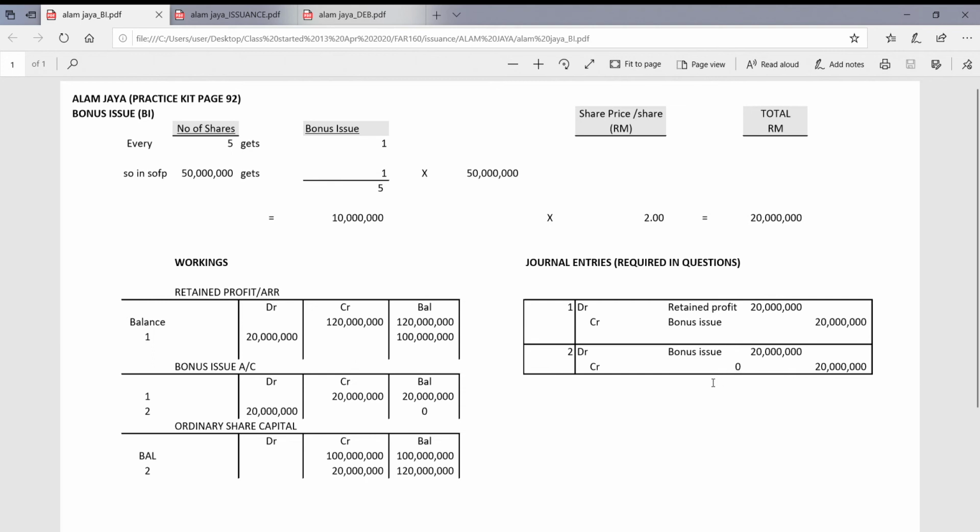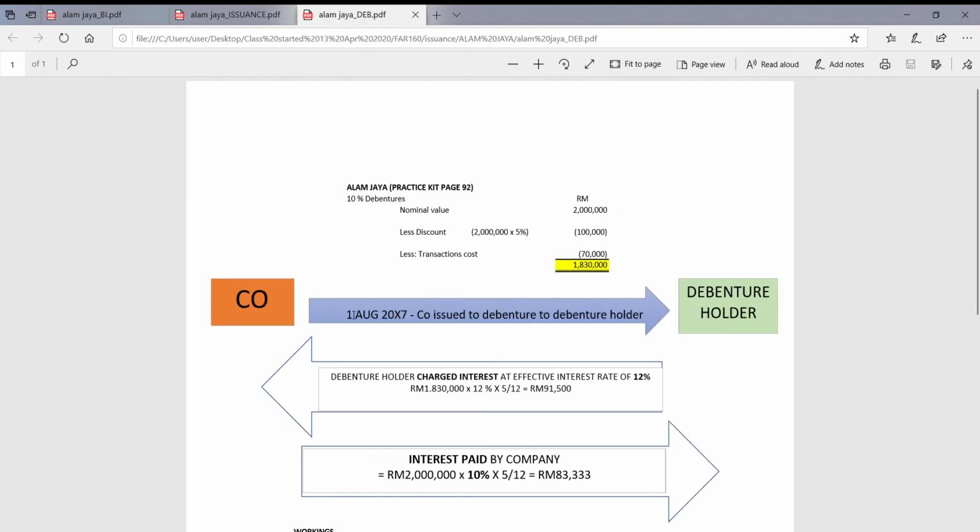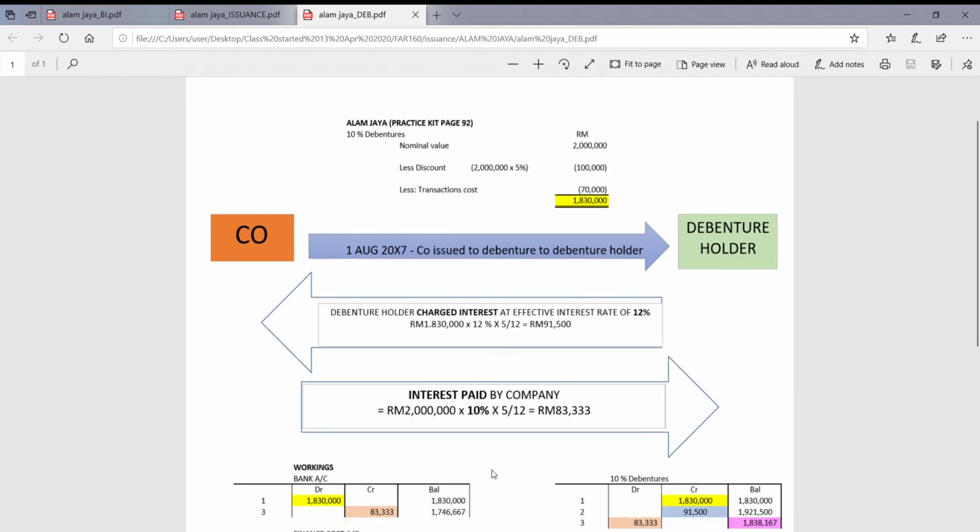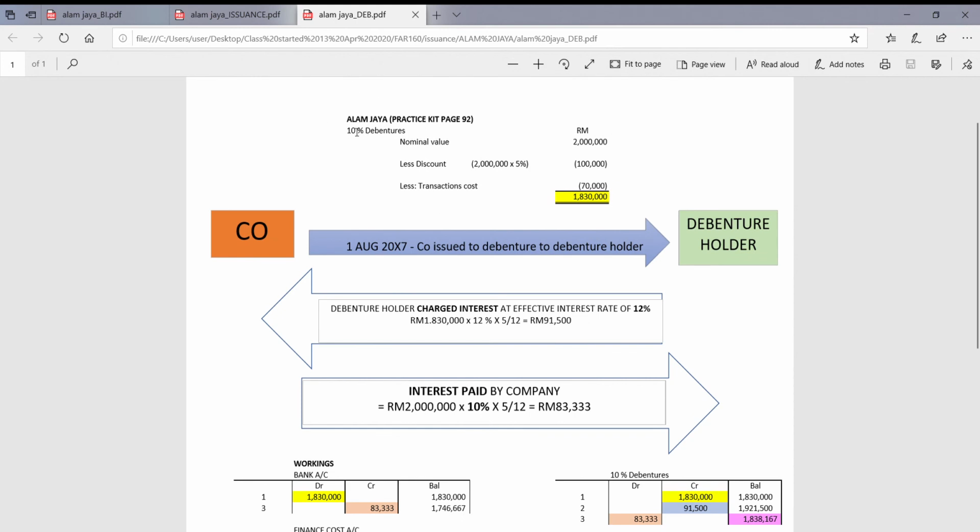Okay, now the last part of this Alam Jaya question is on the debenture, the issuance of debenture. The date here is 1st August 2007. The company issued 2 million of 10% debenture, at a discount of 5%, and a commission cost of 70,000. The effective rate is 12%, and debenture interest is paid. The interest paid is 10%, which is the rate fixed in the debenture.